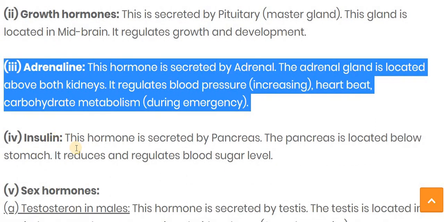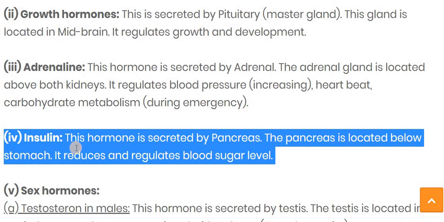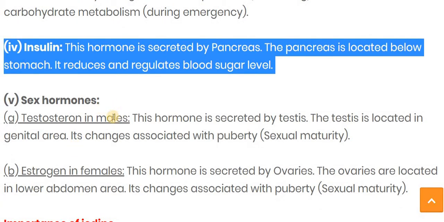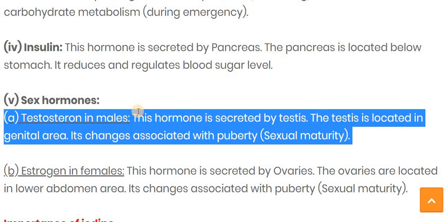Then insulin, as I told you, is secreted by the pancreas, and the pancreas is located below the stomach. Its function is to regulate the sugar level. Now testosterone, this hormone is secreted by the testes, and it is associated with the sexual characteristics, or you can say the changes which occur during puberty. For that, testosterone is responsible.